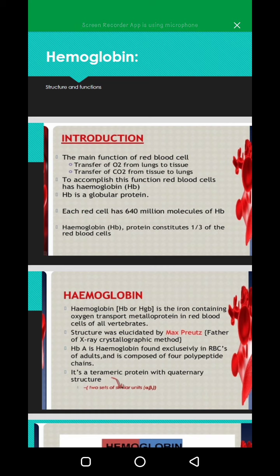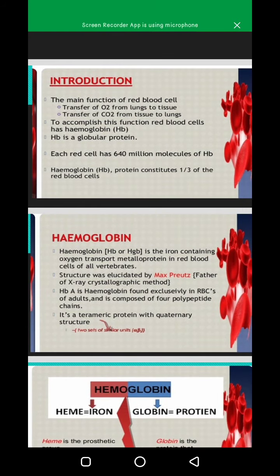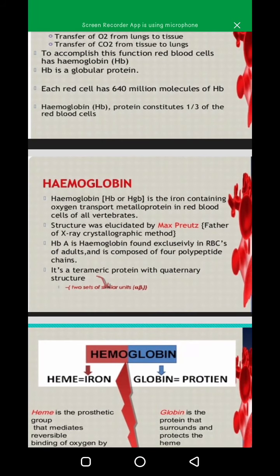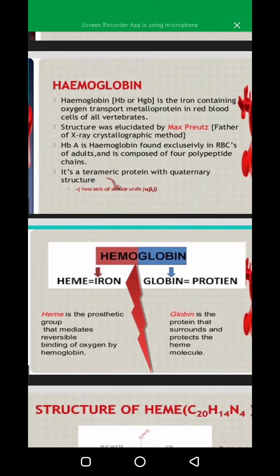Each red blood cell has 640 million molecules of HB, means one RBC has 640 million molecules of HB. Hemoglobin protein constitutes 1 to 3% of the red blood cell. In red blood cells, 1 to 3% is protein and the other molecule is heme group. Hemoglobin is the iron containing oxygen transport metalloprotein in red blood cells of all vertebrates, and the structure of hemoglobin was elucidated by Max Perutz. Max Perutz is also known as the father of X-ray crystallographic method.